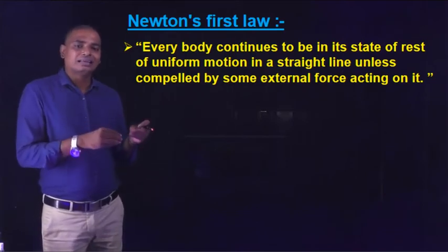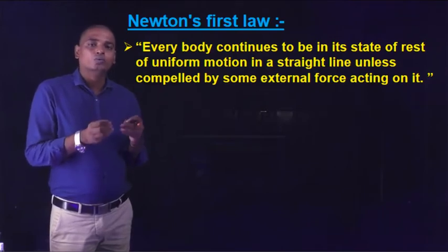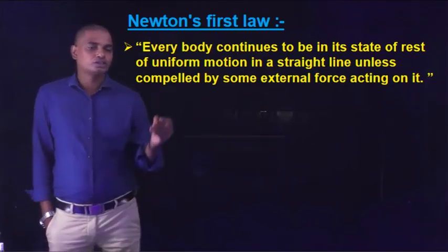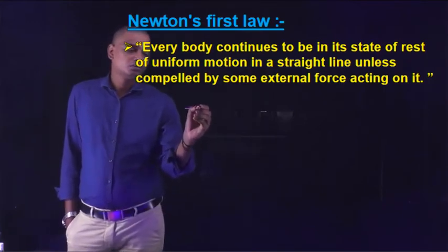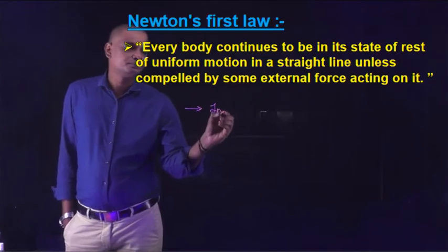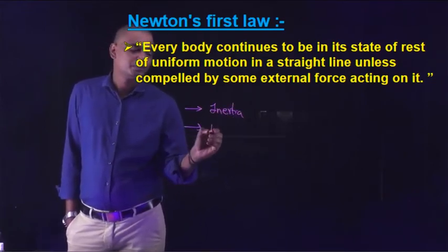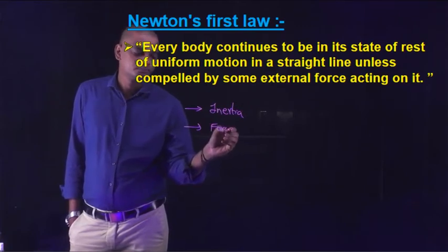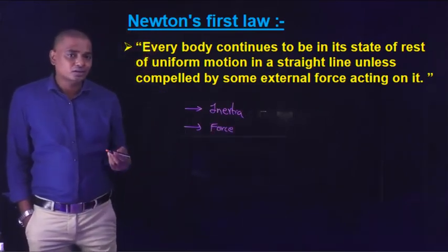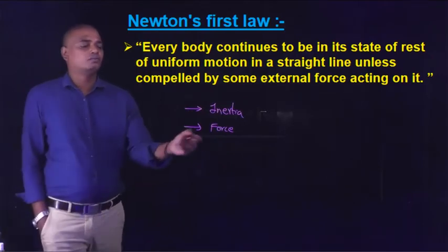Unless an external force is acting on it, it cannot move or change its state. So Newton's first law explains two definitions: what is meant by inertia and what is meant by force. The external agency that is required to move the body or to change its state is called force.